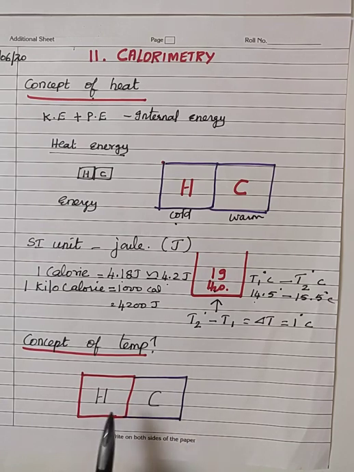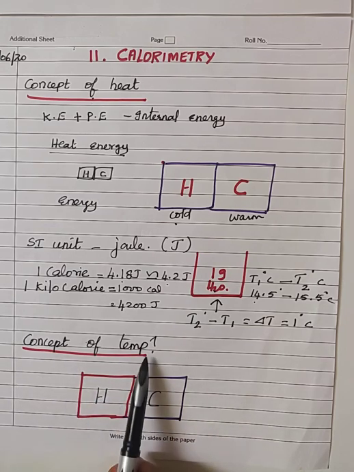That means the body which imparts heat energy will be at a higher temperature than the body which receives it. When you are placing the hot body in contact with the cold body, the hot body cools down and the cold body warms up because the heat energy flows from the hot body to the cold body. That is, the body which imparts heat energy will be at a higher temperature than the body which receives it. So the temperature determines the direction of flow of heat.